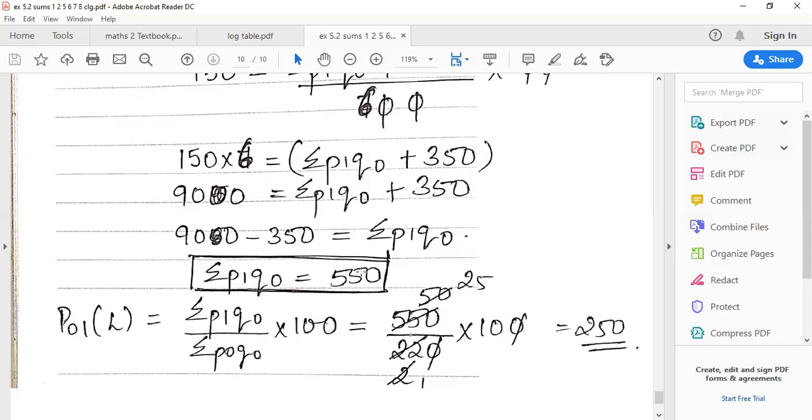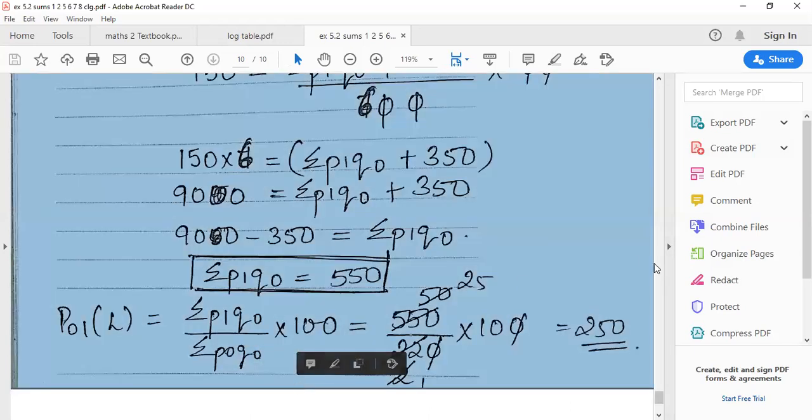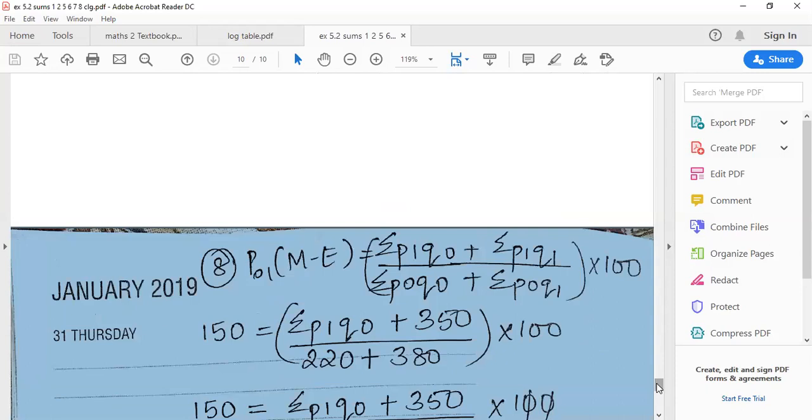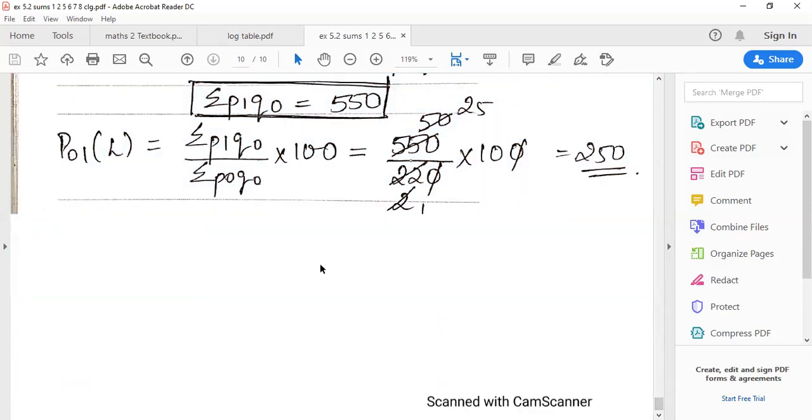Now they did not ask you to calculate this. What have they asked you to calculate? You have to find Laspeyres's formula. So what was the logic I told you all? Summation P1, leave space, summation P0, leave space, into 100. Then in the space you left, you write Q0, understood? Into 100.